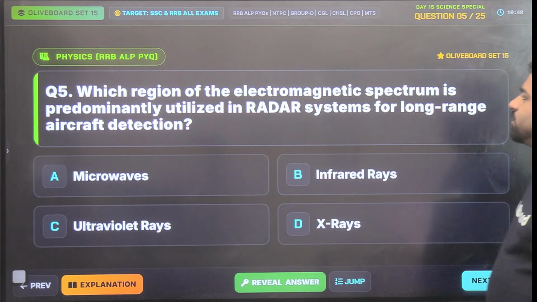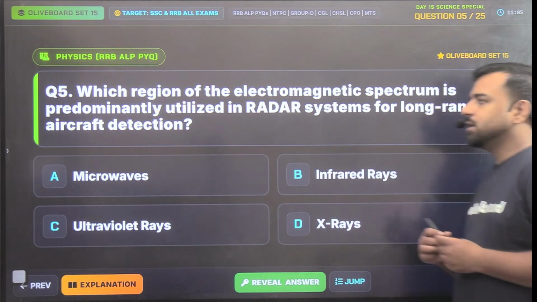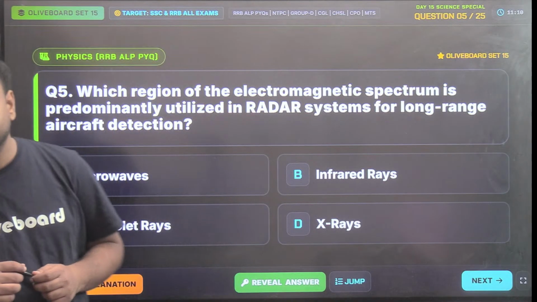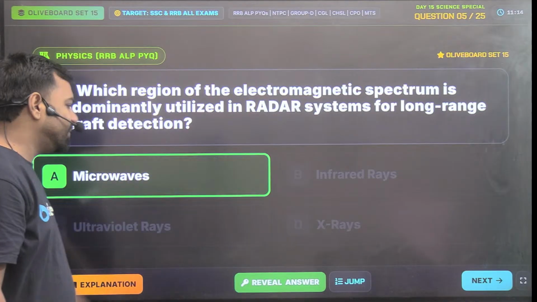Which region of the electromagnetic spectrum is predominantly utilized in radar systems for long range aircraft detection? Microwave, infrared, ultraviolet, or X-rays? The sequence order is gamma, X-rays, UV, infrared, microwave, radio, right? So answer please. Radar, that is what? Radio detection and ranging. Utkarsh is the first and the only one to answer this. Microwave is the correct answer.